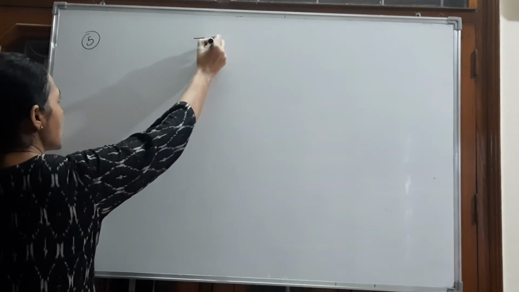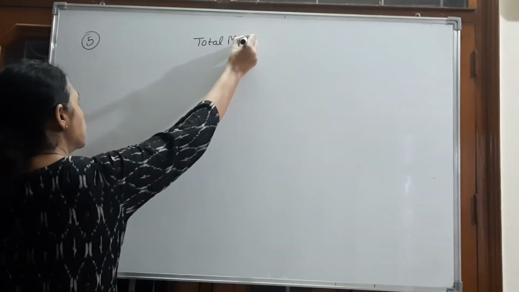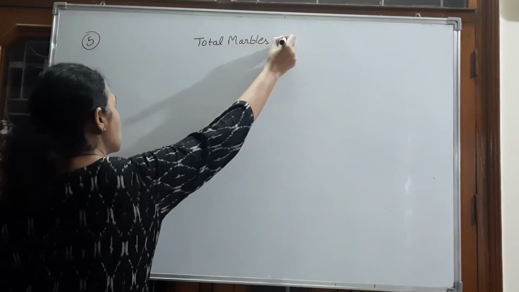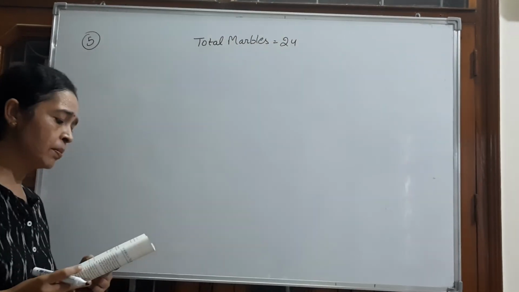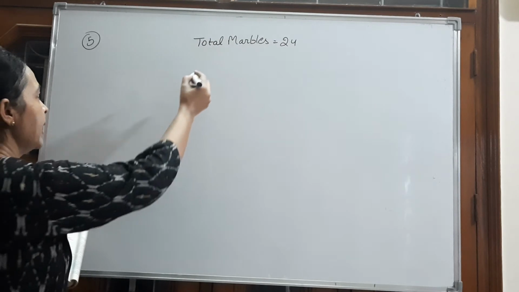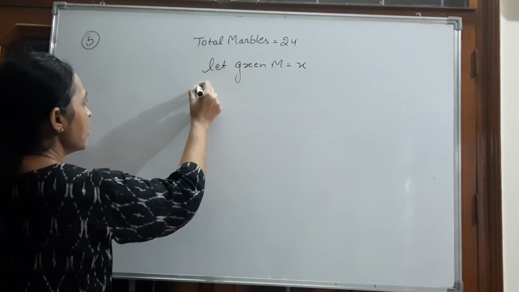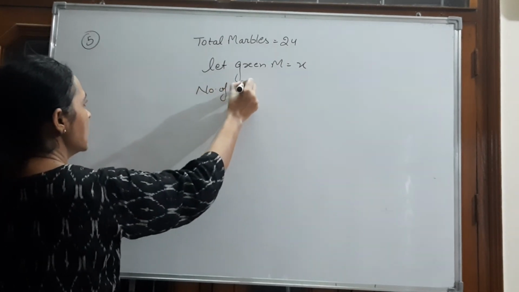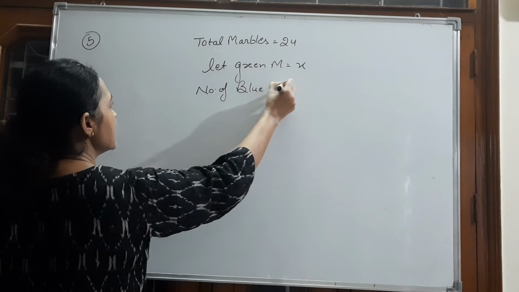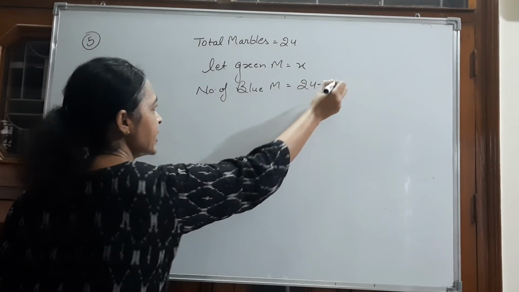Total marbles in a jar are 24, out of which some are green and some are blue. Let green marbles be x. Then what will be the number of blue marbles? Number of blue marbles will be 24 minus x.